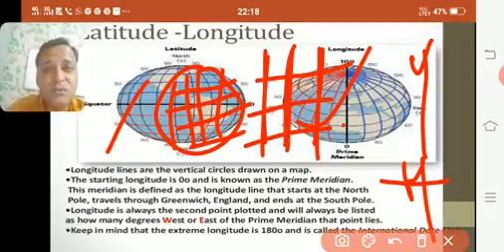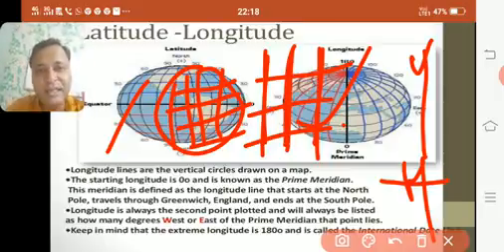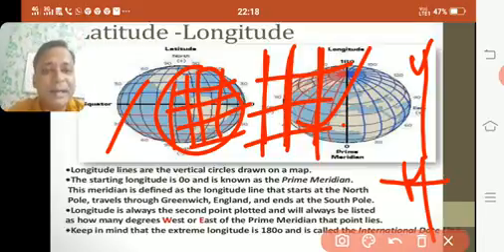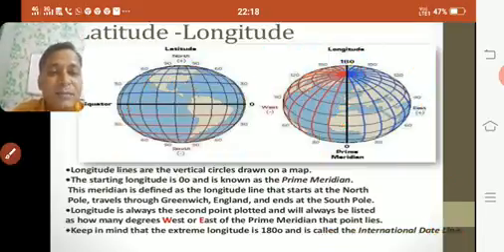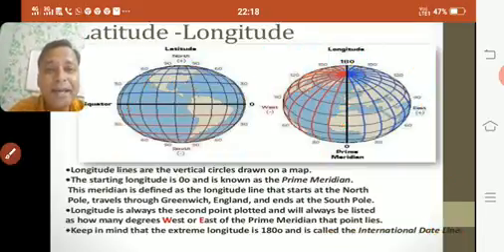West or east of what? Of the prime meridian, because it is 0 degree. So it will be 0 degree east or 0 degree west, 10 degrees east or 10 degrees west of the prime meridian. Keep in mind that the extreme longitude is 180 degree and is called the international date line.